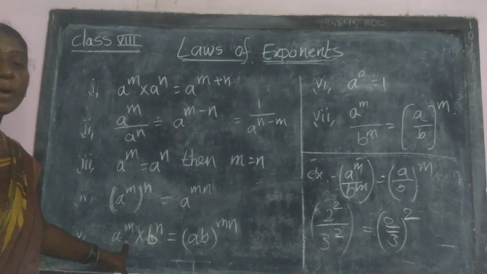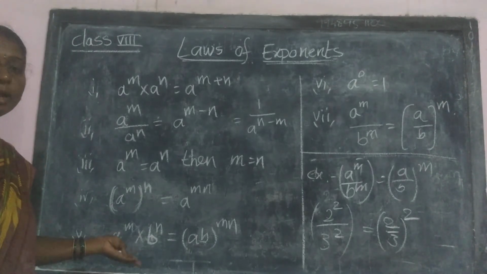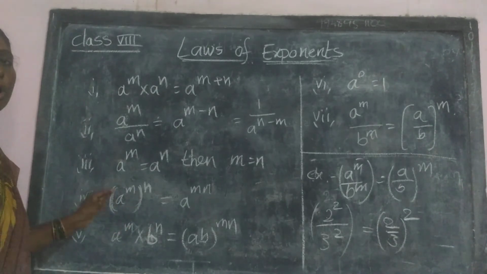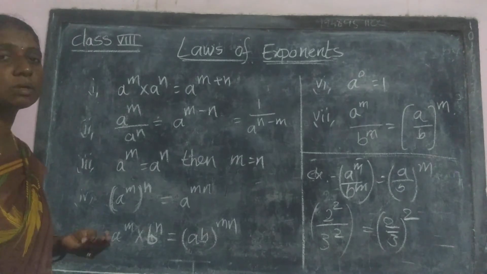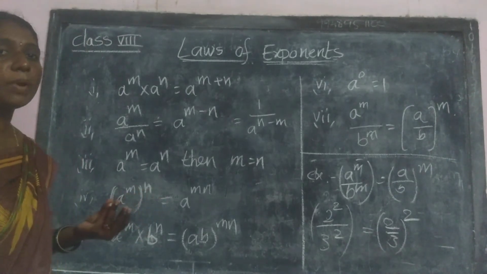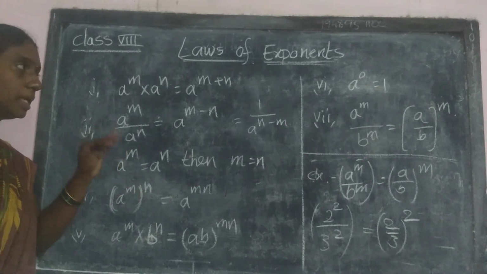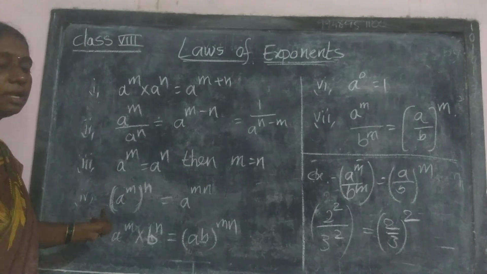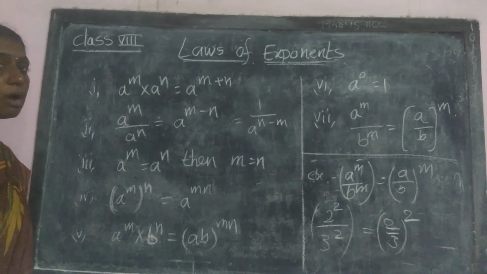Next, a power m into b power n. Here exponents are different and bases are different, then (ab) whole power m into n. That is the rule. Next, a power 0 is equal to 1, and the last one, a power m by b power m is equal to (a by b) whole power m. Okay, these are the laws. First of all, you must and should learn these laws. How many are there? Here 7 laws are there.